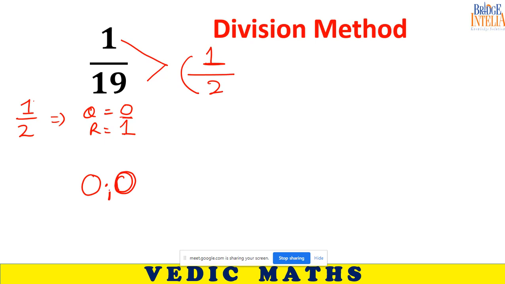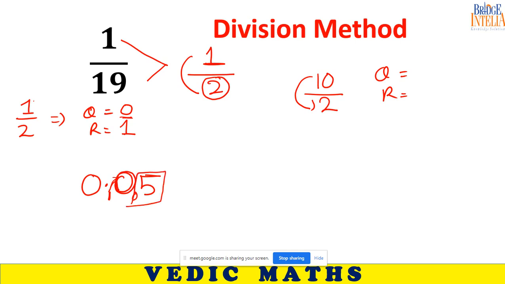Now 1 and 0 looks like 10. So the next division that you can do in your mind is to divide 10 by 2. Always concentrate on 2. What is the quotient? What is the remainder? 5 quotient, 0 remainder. So write 5 here and 0 here. Now 0, 5 looks like 5, so do the same on 5. Now divide 5 by 2 and understand what is the quotient, what is the remainder.